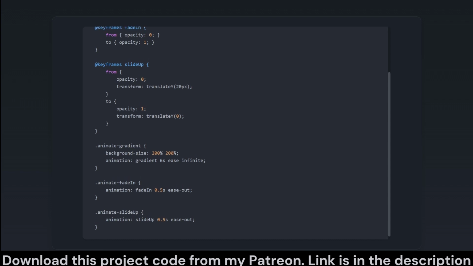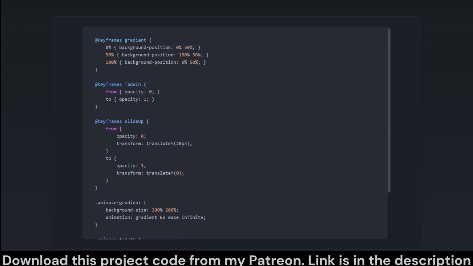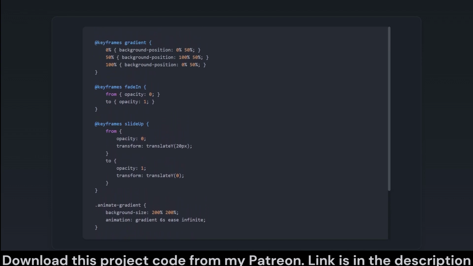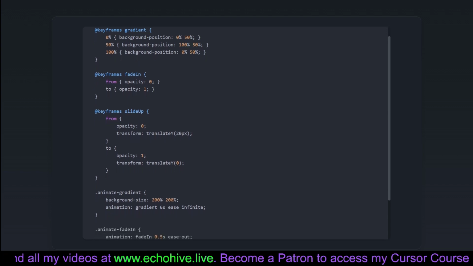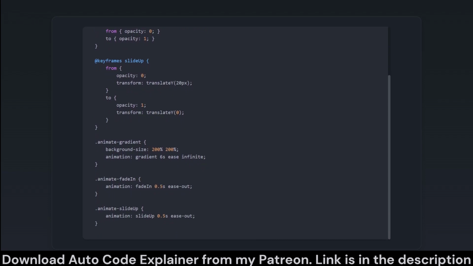The corresponding classes, .animate-gradient, .animate-fade-in, and .animate-slide-up, utilize these animations to add dynamic visual effects to elements. The purpose of these animations is to inject lively and engaging behavior into the UI elements, making interactions feel more natural and visually appealing. Like a magician, it's all about creating an experience that captures the user's attention.